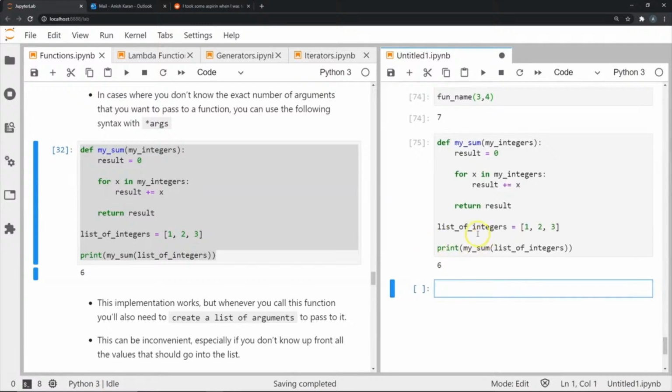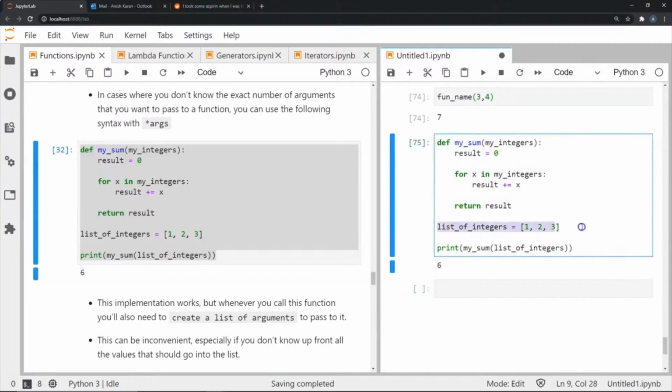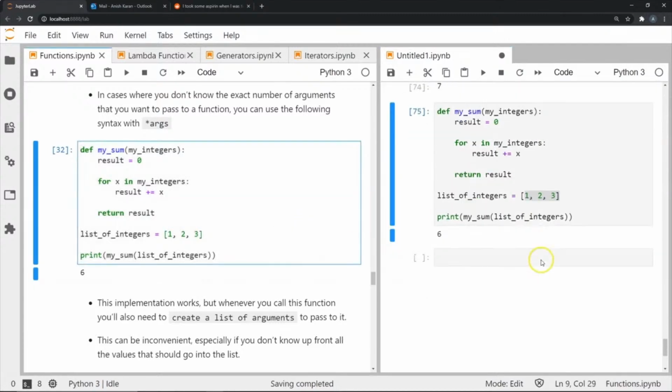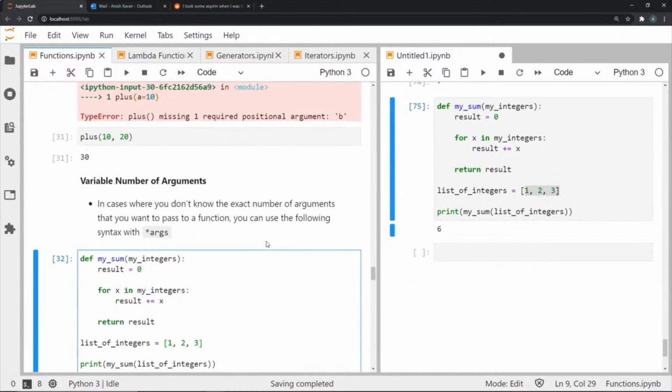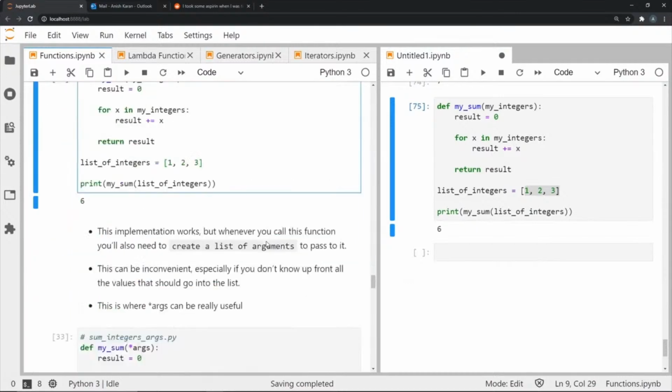Now, the problem in this case is that each time I'm going to perform this function, I have to create a separate list where I'm going to store these objects. But what if I do not know what exactly I'm going to pass here? What if I don't know if it's going to be a list of objects or what it is going to be exactly? Well, in that case, I can use a variable number of arguments. So it's like a variable keyword argument.